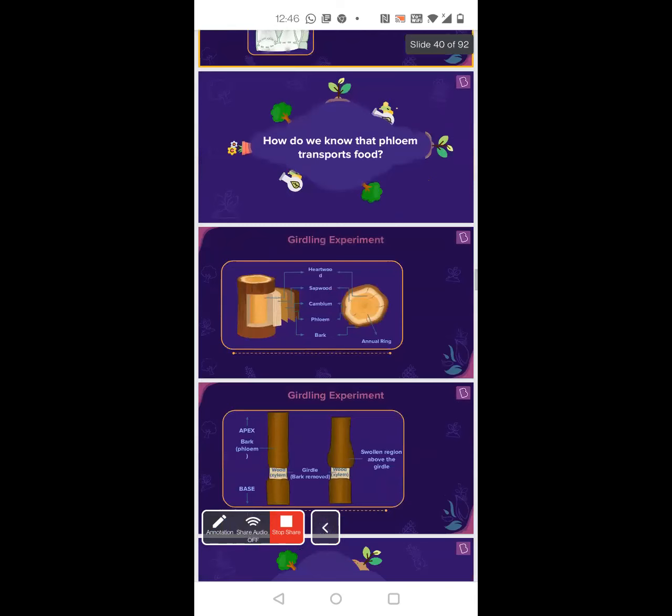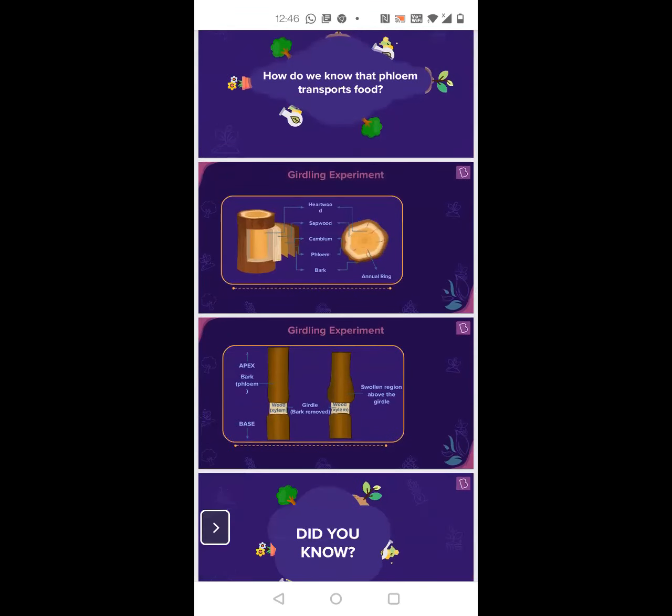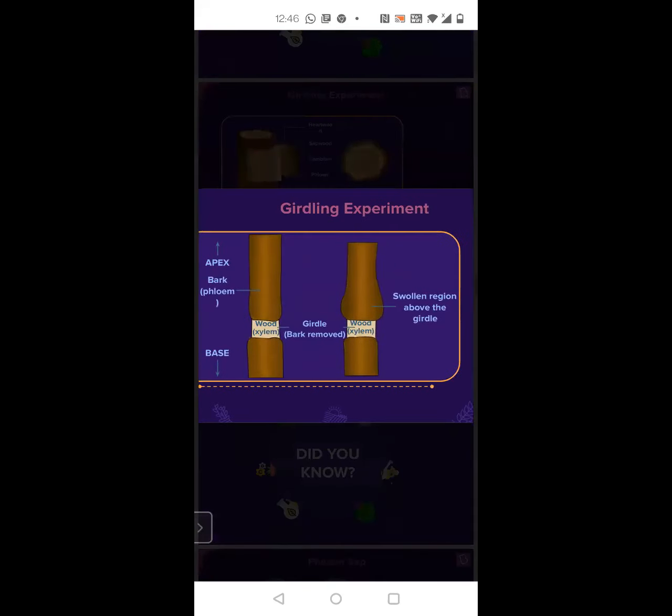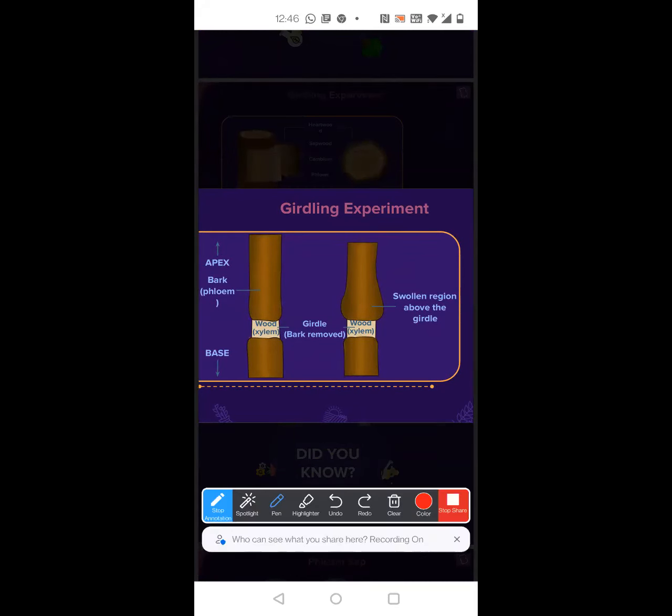Now, how did they find out that phloem was the reason why food is being transported? They did an experiment called the girdling experiment. They took a plant and cut it in such a way that all the parts were cut except the xylem in the center.